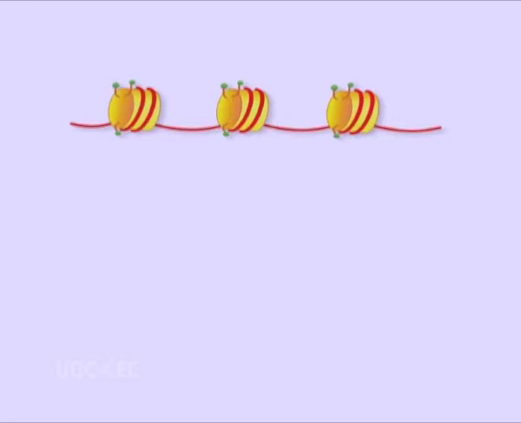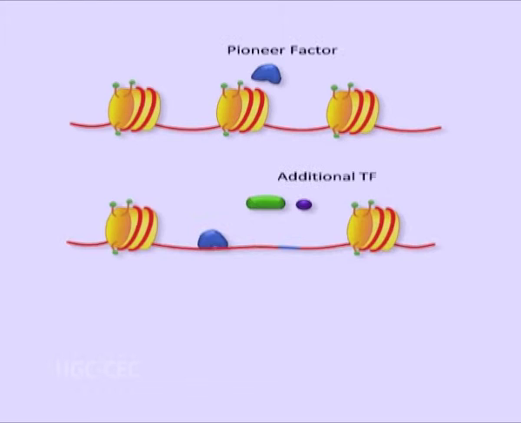Second difference is that eukaryotic DNA is tightly packaged as chromatin. Hence, rather than binding directly to the promoter sequences, eukaryotic RNA polymerases need to interact with a variety of additional proteins to specifically initiate transcription.